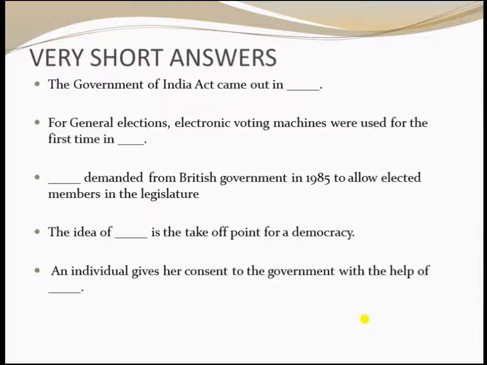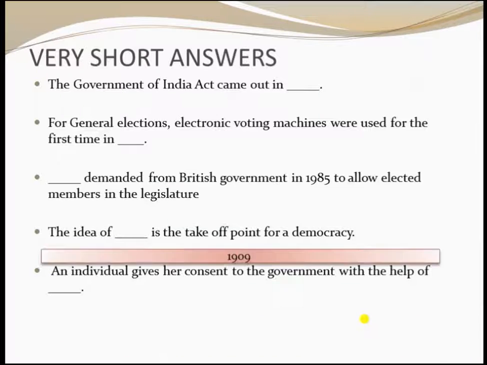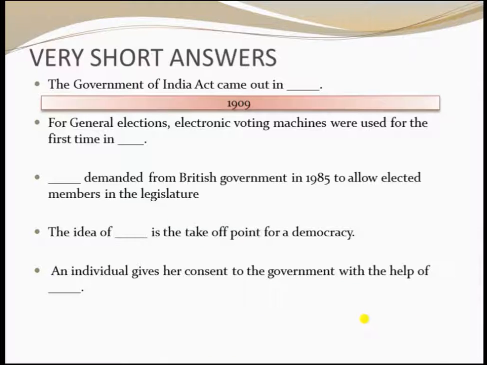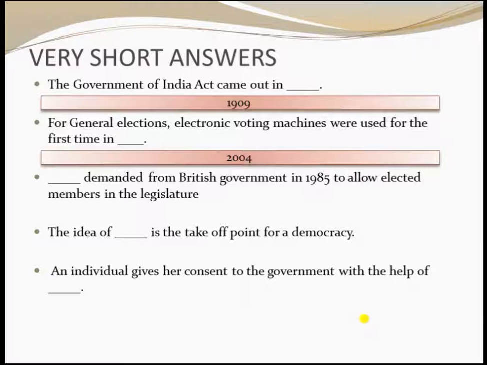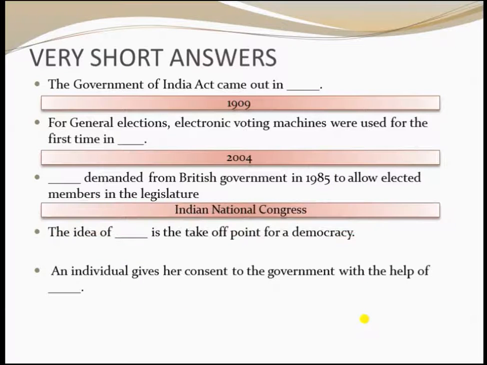Fine. Next, very short answers. The first one, the Government of India Act came out in dash. The answer, 1909. For general elections, electronic voting machines were used for the first time in dash. 2004. Dash demanded from the British government in 1885 to allow elected members in the legislature. The answer, Indian National Congress.